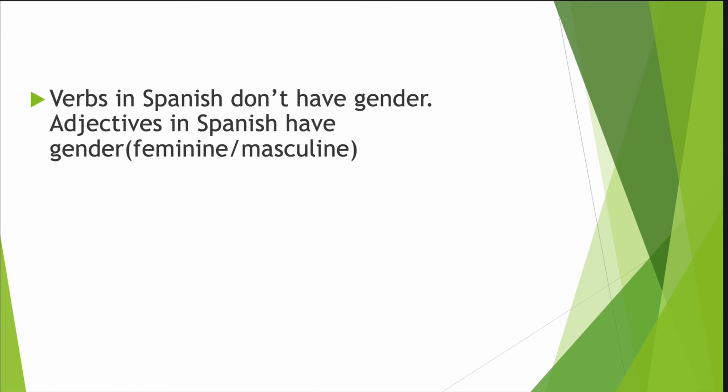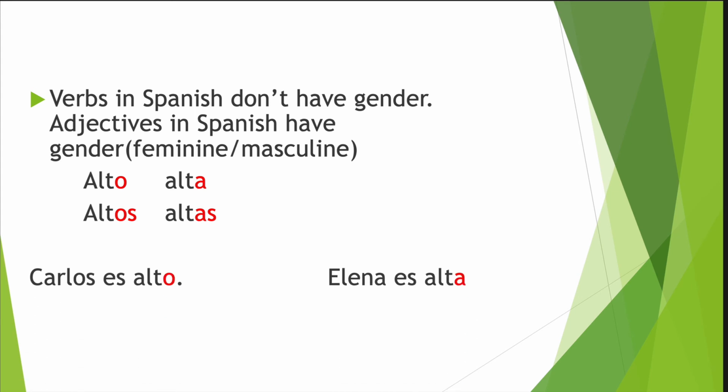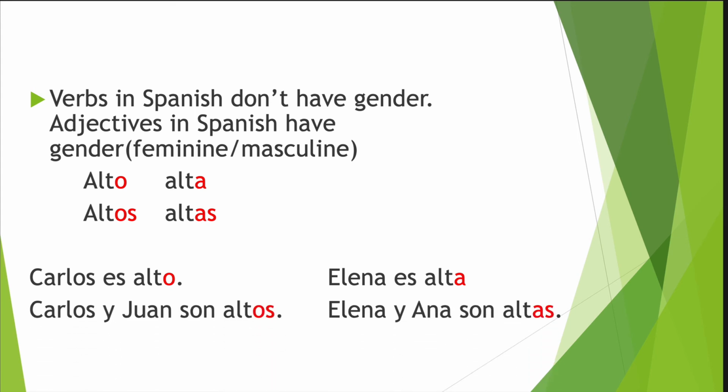Okay? So verbs in Spanish don't have gender. Okay? Adjectives in Spanish have gender. So if you ever want to describe anybody, you would have to pay attention to the gender of the adjectives. I wanted you to be aware of this, even though it's coming up in the next chapter, so you know when you're reading sentences why they look like that. Okay? So alto means tall. So alta, altos, altas. We have 4 different forms. Carlos is alto. Elena is alta because Elena is a female. Carlos is a male. Carlos y Juan son altos. Elena y Ana son altas. So if you notice, we have feminine singular, feminine plural. Masculine singular, masculine plural.